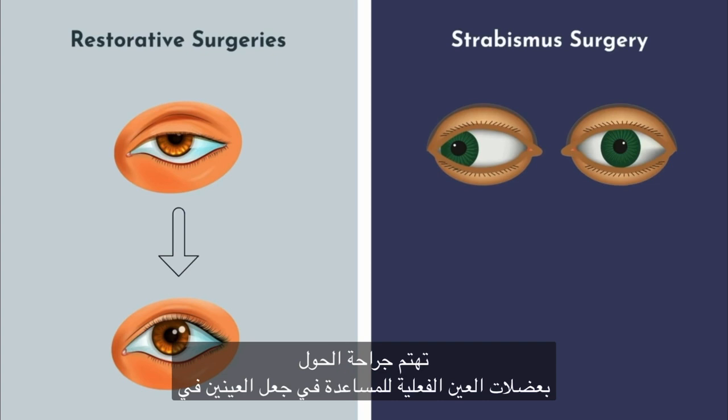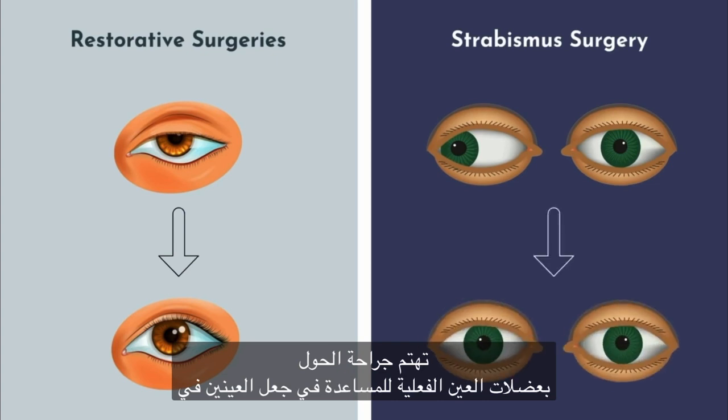Restorative or cosmetic surgeries include eyelid surgery for ptosis, meaning droopy eyelids, or having excess skin over the eye. Strabismus surgery is concerned with the actual eye muscles to help bring the eyes into proper alignment.